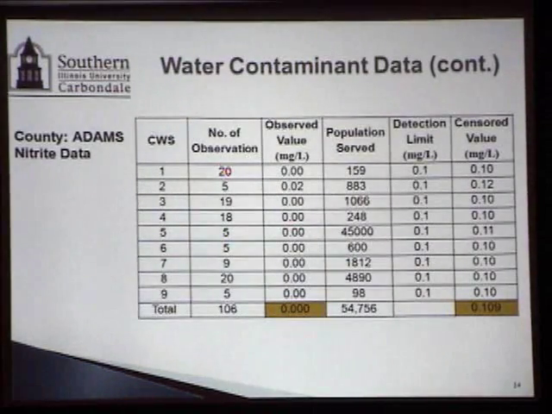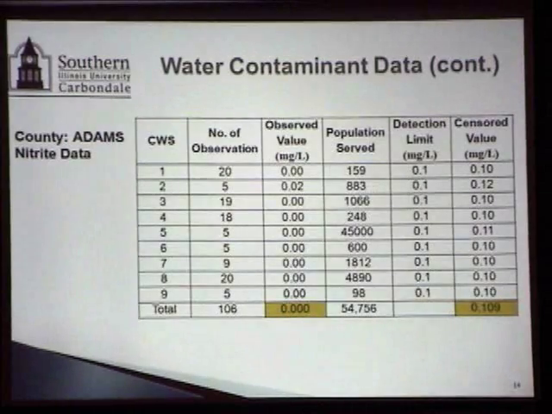Okay, and you can see there, again for the same county, for the first community water supply, all 20 observations were actually 0. That's why the observed value is 0. But what exactly was the concentration, we do not know, because it could be anything below 0.1. And we didn't want to make a judgment on that because so much of the nitrite data was 0.